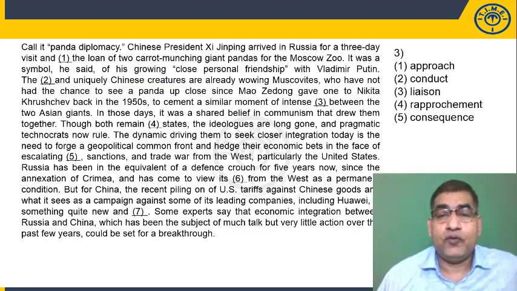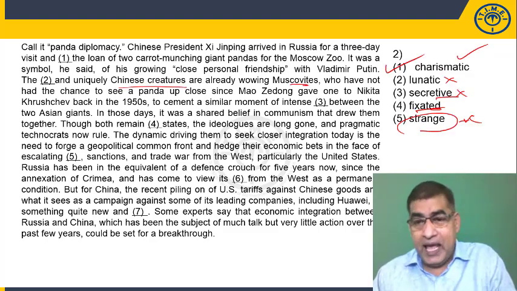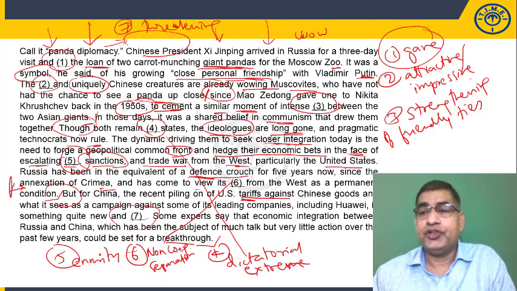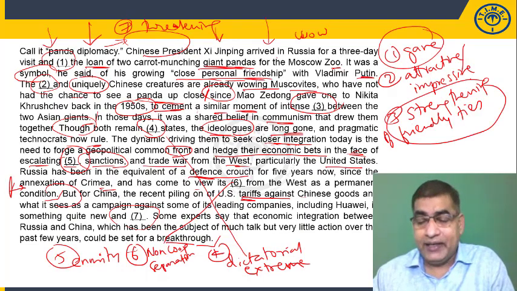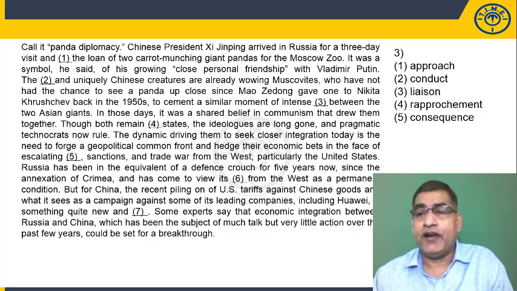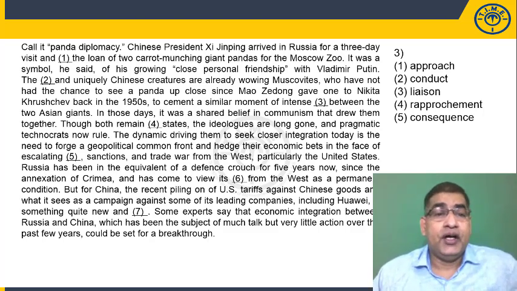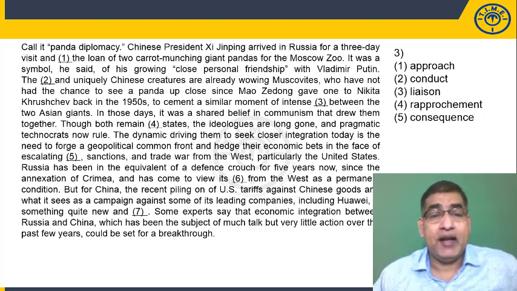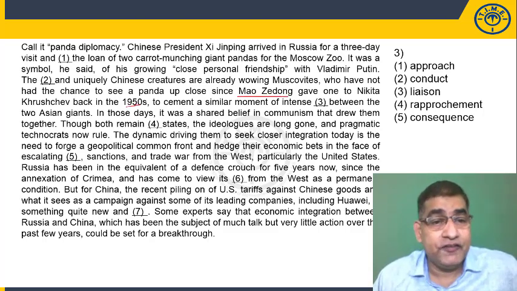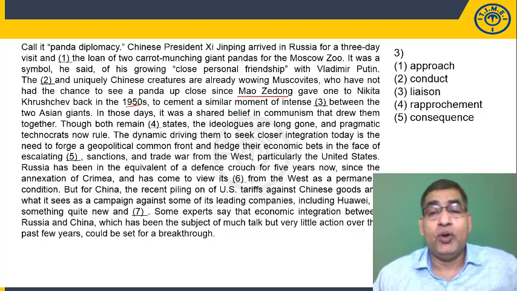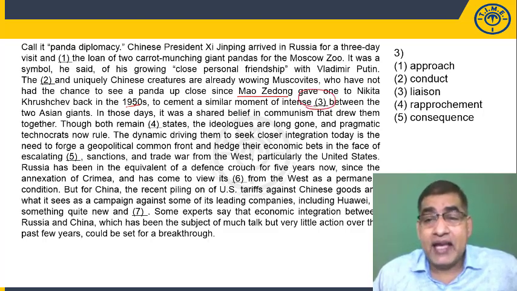And what was our clue for the third blank? The third blank clue was strengthening of friendly ties. Let me read the context. Who have had the chance to see a panda up close since Mao Zedong gave one to Nikita Khrushchev back in the 50s to cement a similar moment of intense dash between them.